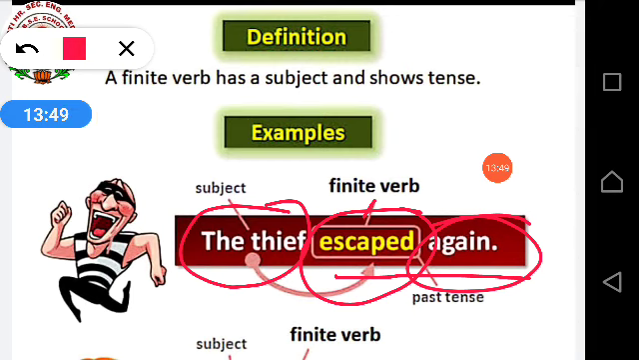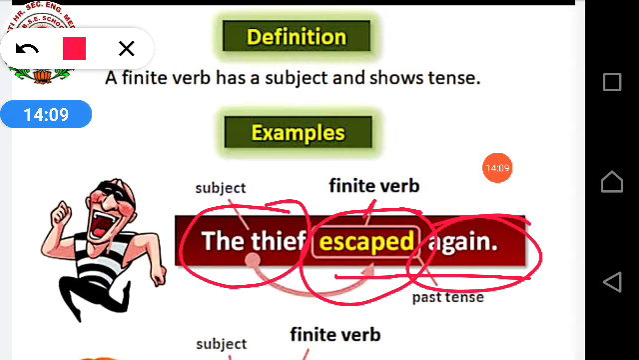How can you say that escaped is a finite verb? Escape means what? Bhag jana. Escape means chupke bhag jana, so bhag jana means run away. So some verb is going on there, some action is going on. So for that reason it's a verb.